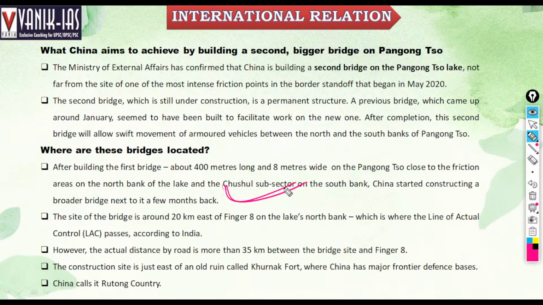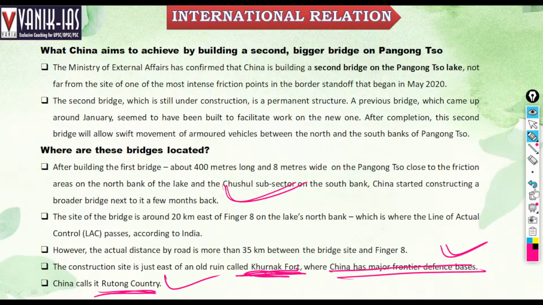The construction site is just east of an old ruin called Khurnak Fort, right? Khurnak Fort is near the Pangong Tso Lake, where China has major frontier defense bases. China calls it Rutog county, right? This is called Rutog county, where China has major frontier defense bases near the Khurnak Fort.